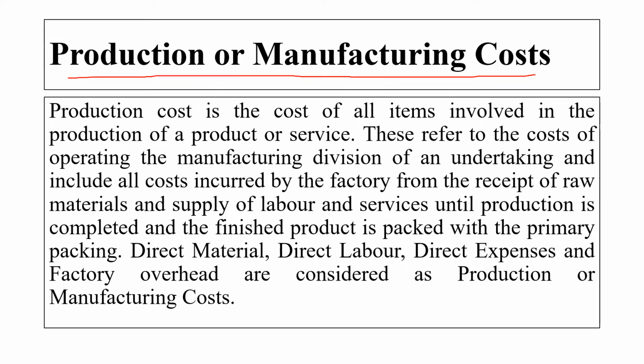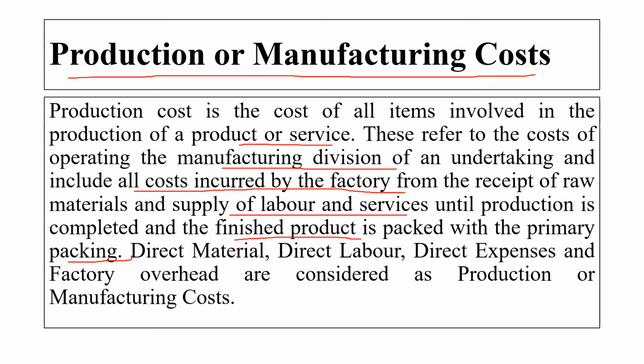Production cost is the cost of all the items involved in the production of the product and the services. This refers to the cost of operating the manufacturing division of the undertaking and involves all the costs incurred by the factory from the receipt of the raw material and the supply of the labor and the services until the production is completed and the finished product is packed with the primary packing.